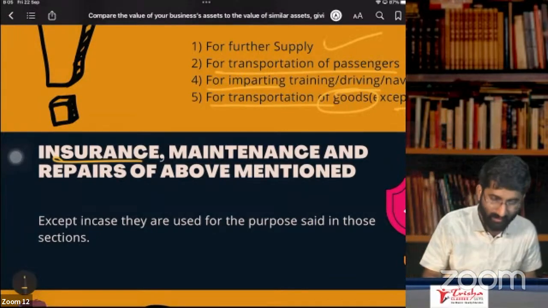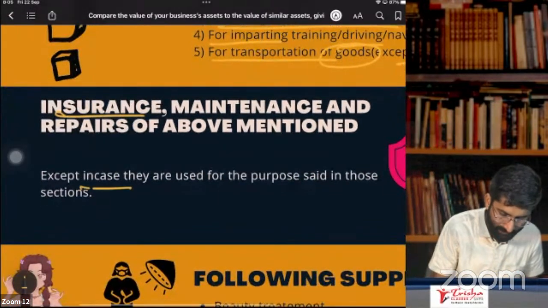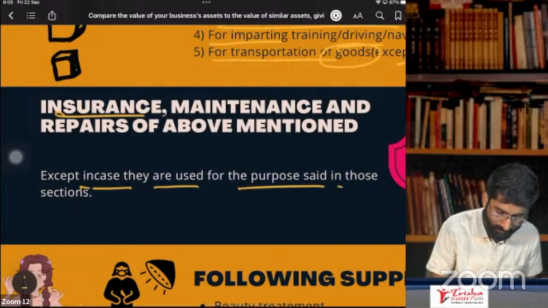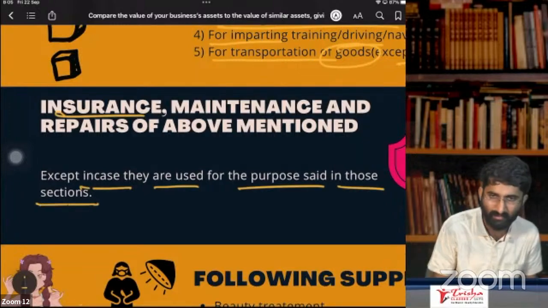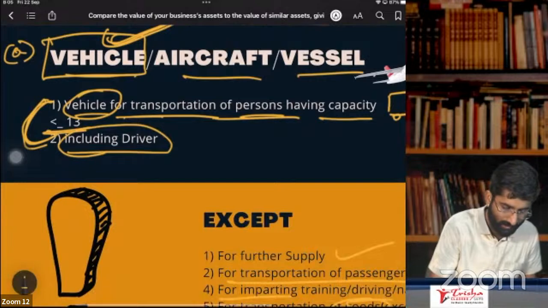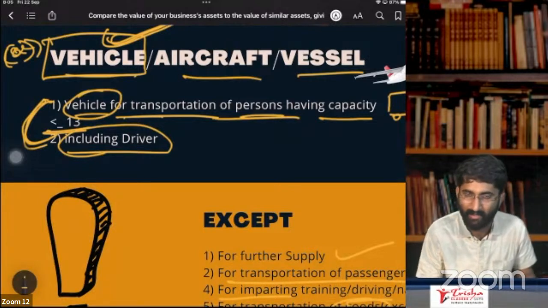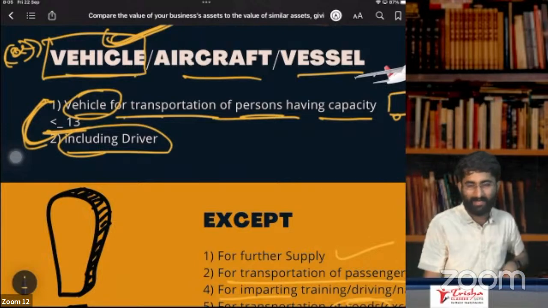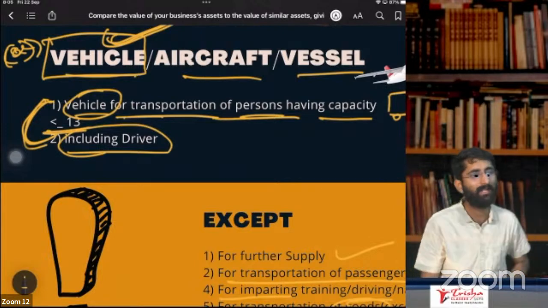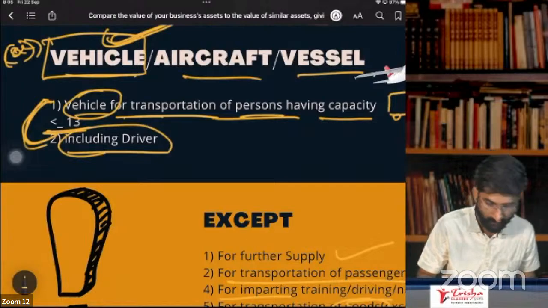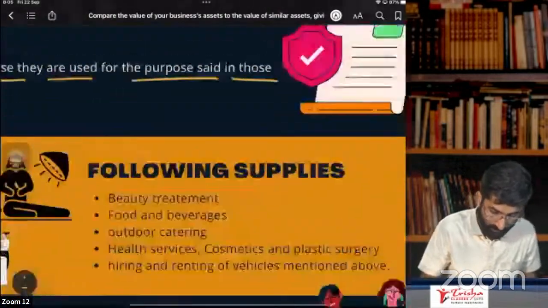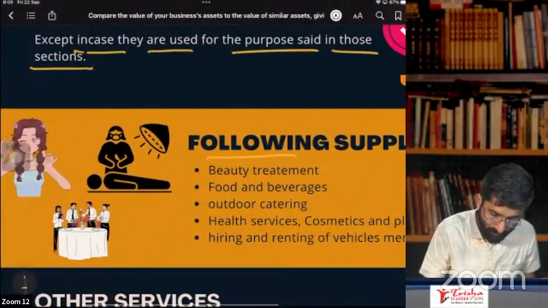Simple. Baat is, so it is very simple here, except in case there are which are used for the purpose said in those section. Correct? No. Where in section A, section number 17, subsection 5, clause A mein. So you get ITC there, you get ITC here. You don't get ITC there, you don't get ITC here. Simple. Yes. So next one is about following supplies where you don't get ITC.